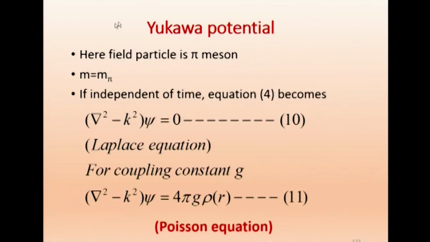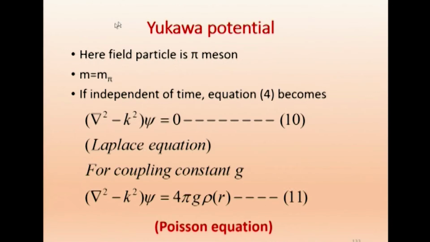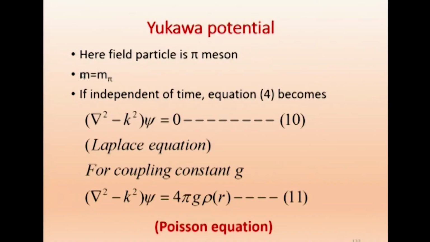The heading can be nuclear potential, but it was given by Yukawa, therefore we call it the Yukawa potential. Here the field particle is the pi meson, and as we already discussed, because of the short 1.4 Fermi range, Yukawa predicted it must be a particle of mass 270 MeV. So here we replace m by m pi. M is general, it can be a graviton or any particle. For the Yukawa potential we replace it by m pi.